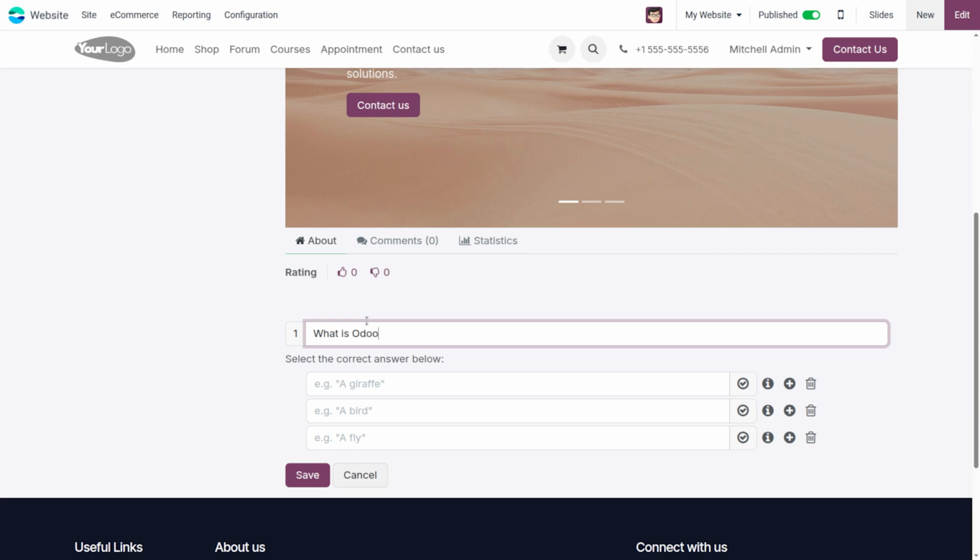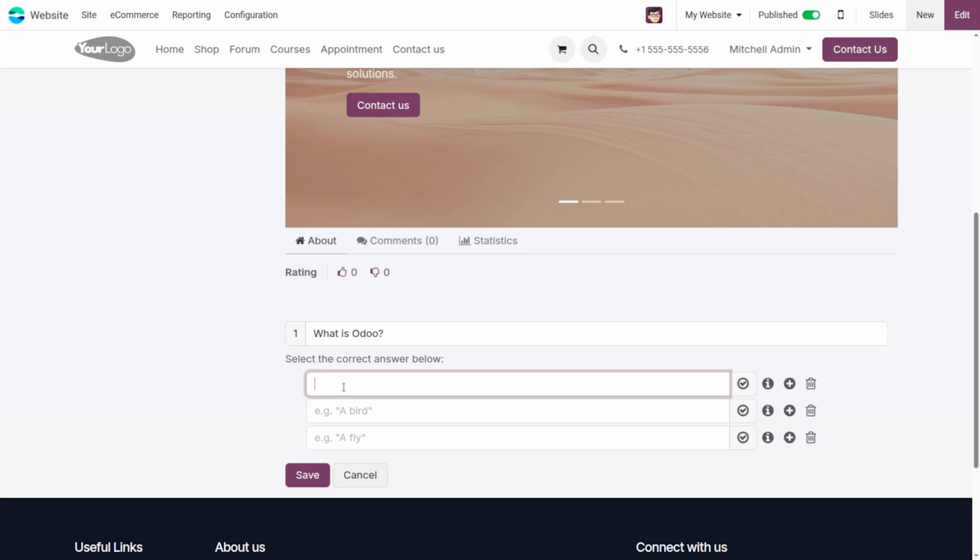Then we can add the answers like ERP software, then HR software, then we can add one more option for this quiz as CRM software.